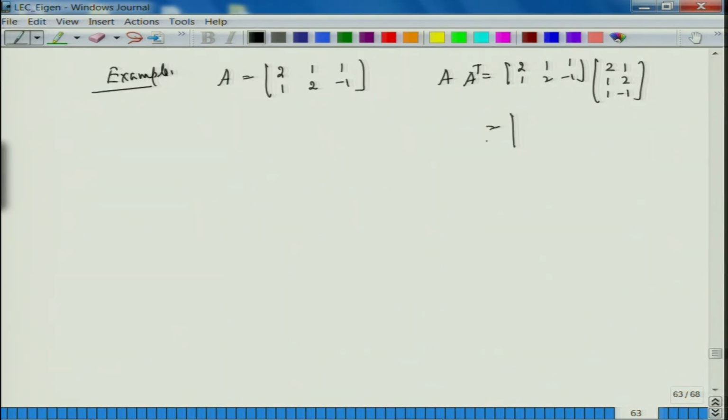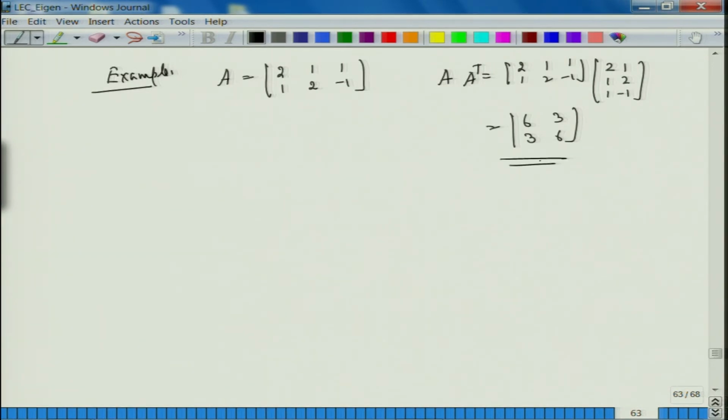I make a lot of mistakes, all right. So, 4 plus 1 plus 1 is 6, 2 plus 1 is 3, 2 plus 2, 4, 4 minus 1 is 3, yes indeed 3. It has to be symmetric, so it is 3, 1, 4 and then 6. This is what I get, fine.